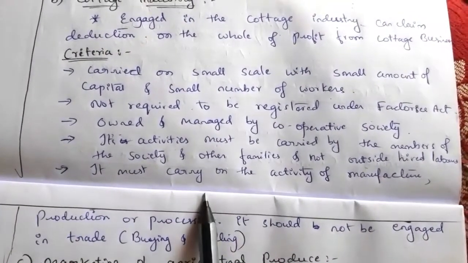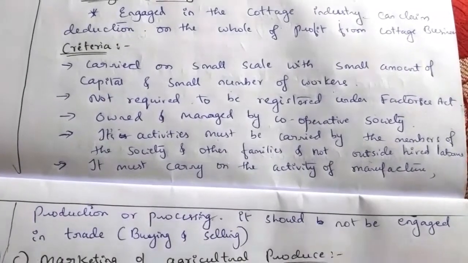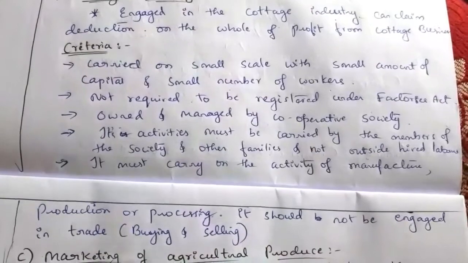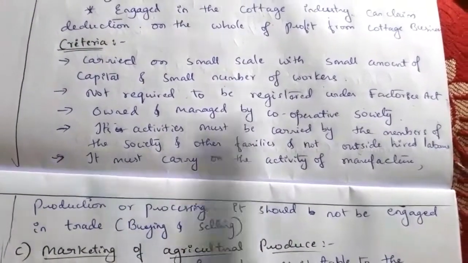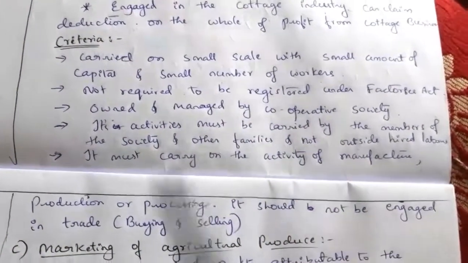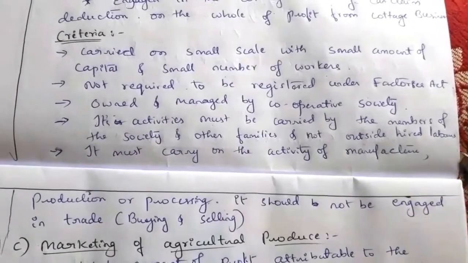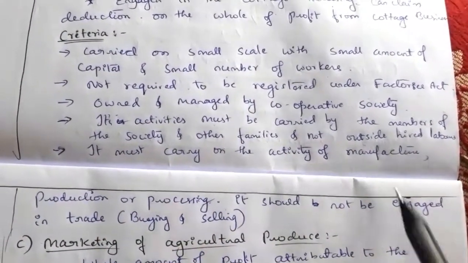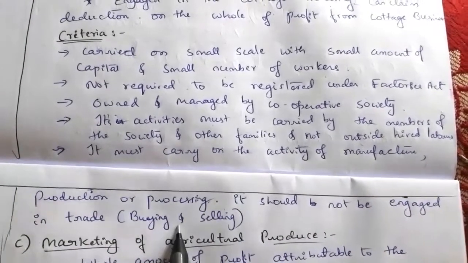So the cottage industry should carry the activity of manufacture, production or processing of agricultural product, and it should not be engaged in buying and selling. It should not be engaged in trade.